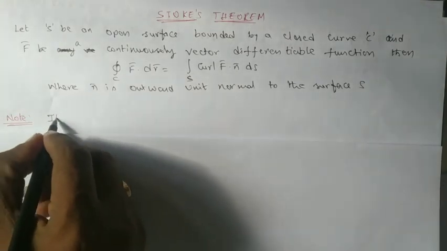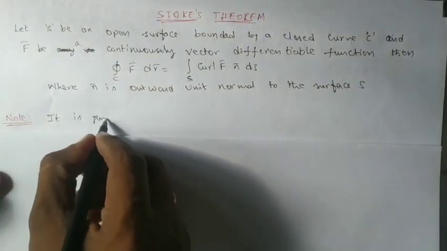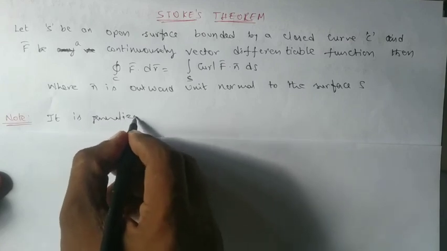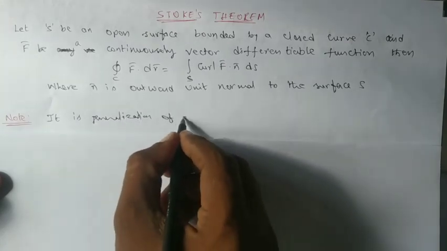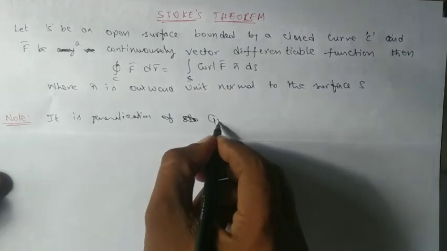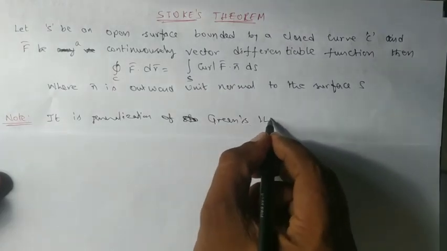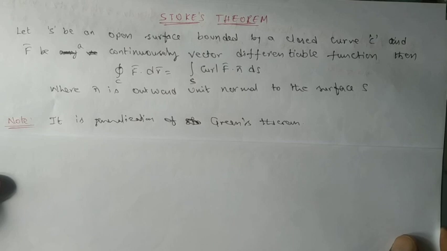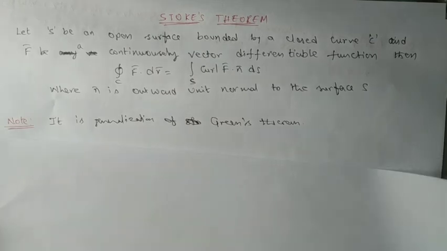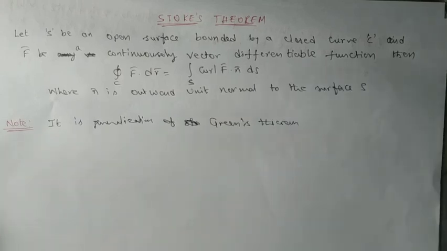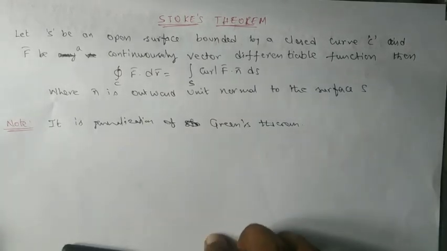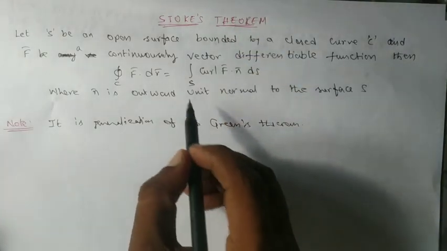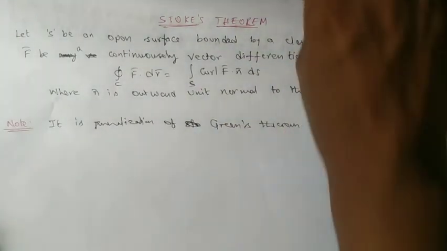So Stokes theorem is a generalization of Green's theorem. Green's theorem is only meant for surface integration on a plane, whereas here the surface is taken in space. So I will prove that statement here. That means we can deduce Green's theorem from Stokes theorem.